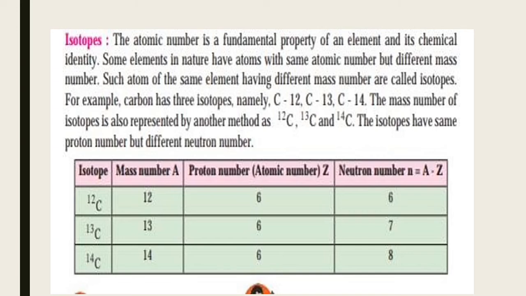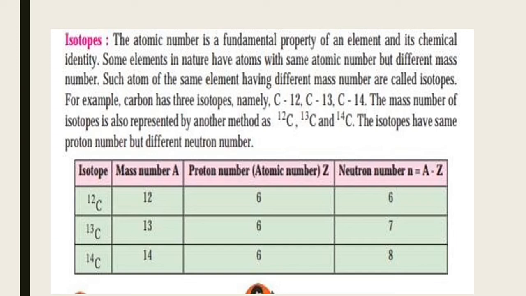Now, what actually is meant by isotope? Isotopes are elements having the same atomic number but different mass numbers. So atomic number is the fundamental property of an element and its chemical identity. Some elements in nature have atoms with the same atomic number but different mass numbers. Such atoms of the same element having different mass numbers are called isotopes. For example, carbon has 3 isotopes, namely carbon 12, carbon 13 and carbon 14.